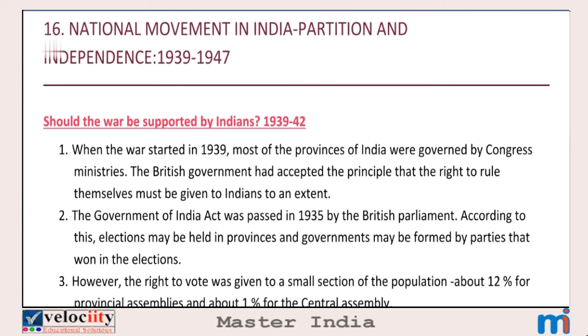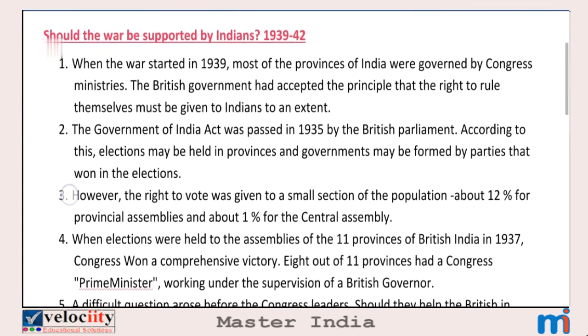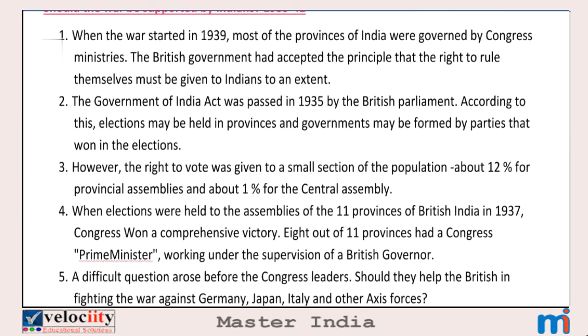Should the war be supported by Indians, 1939 to 1942? First point. When the war started in 1939, most of the provinces of India were governed by Congress ministers. We already know that the Second World War started in the year 1939. So at this time, most of the provinces, meaning a principal administrative division of a country, that means one of the main states in a country, were governed by the Congress party.